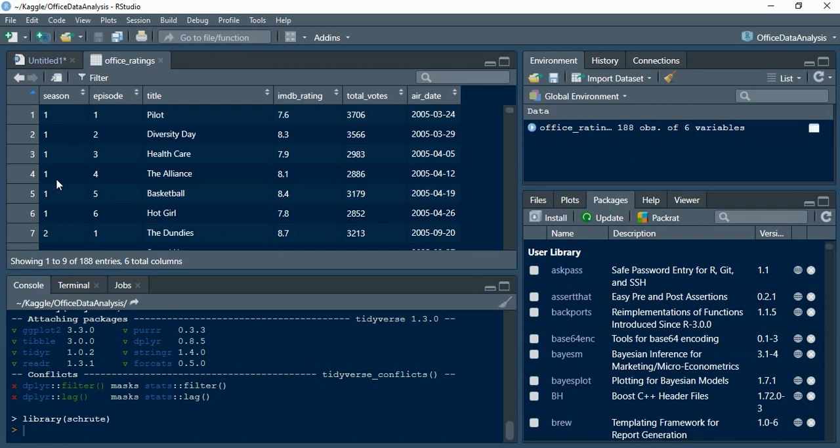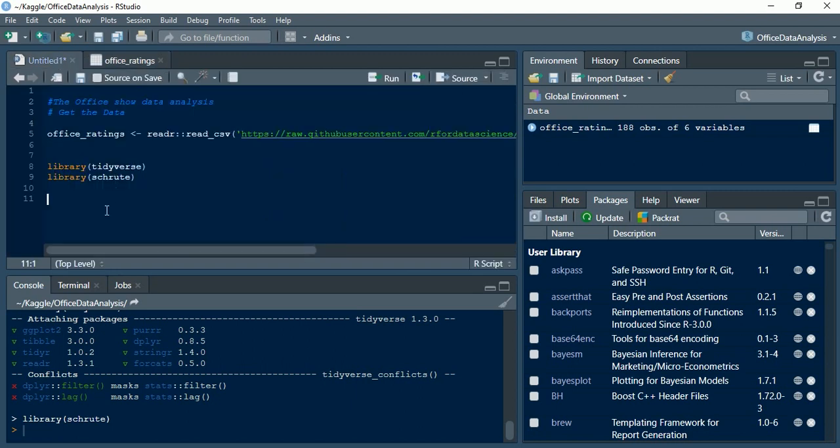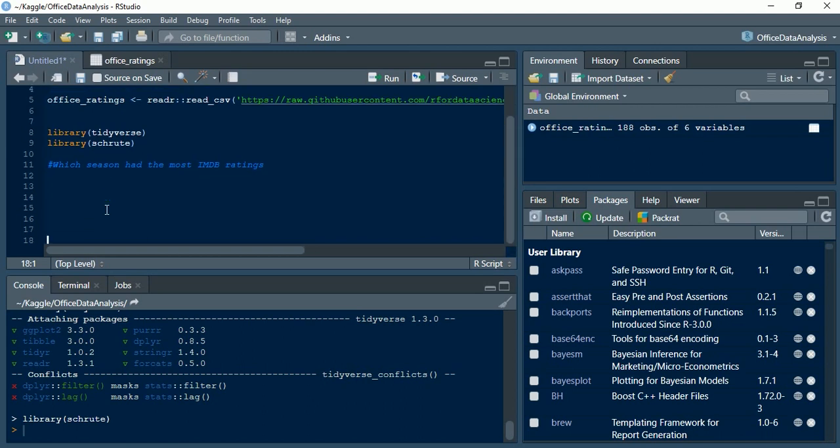So we can try to answer a question, as in which season had the most IMDb rating, or rather, what is the average rating for each season? That would be interesting to work on. Okay, let's get started.